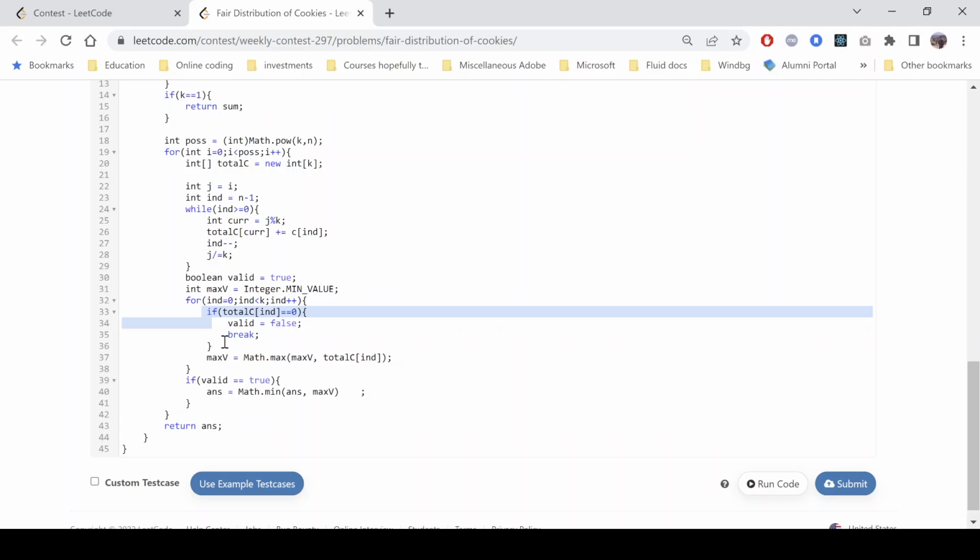Now, if it would have been a binary thing, then instead of k, we would have replaced it by 2, and the code would have worked. So that's it for this problem. And the time complexity in this case is obviously exponential. That is k raised to n, and obviously some other things that we are doing. But overall, the majority of time is taken. So that is why k raised to n is the time complexity.